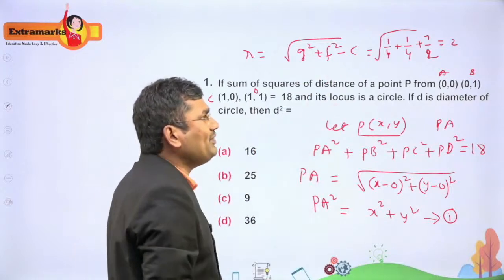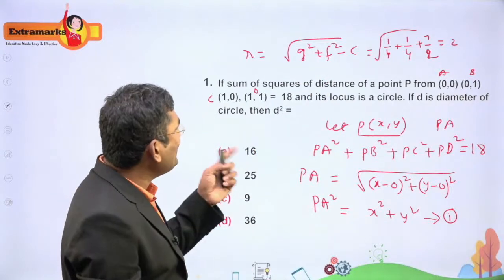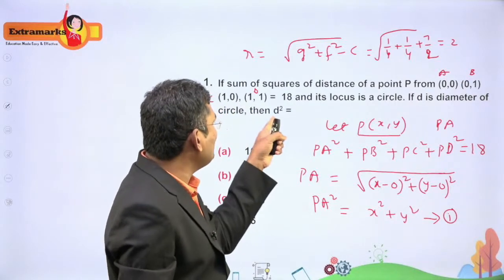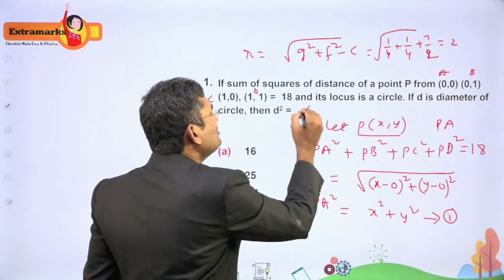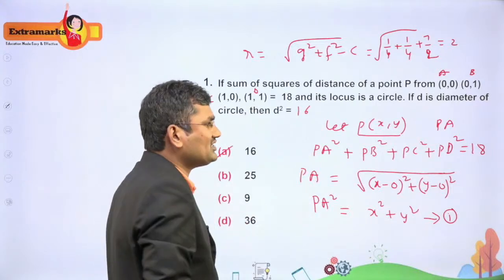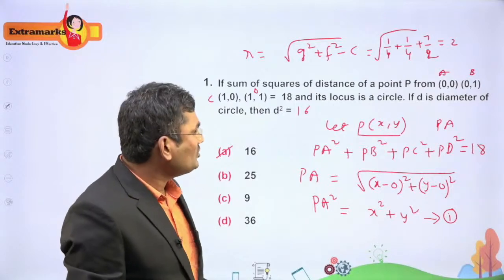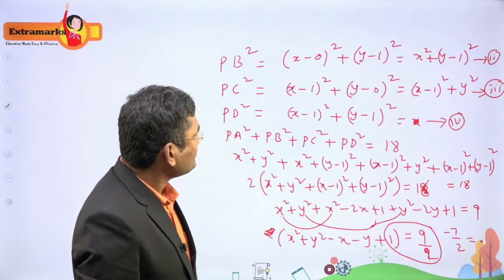What is the diameter? Diameter is 4. Whenever radius is 2, diameter is 4. Diameter is 4, then they are asking for the d square value, which is equal to 16. So the answer is A for this question. Answer is A, right? Understood? Now we'll see the next one.